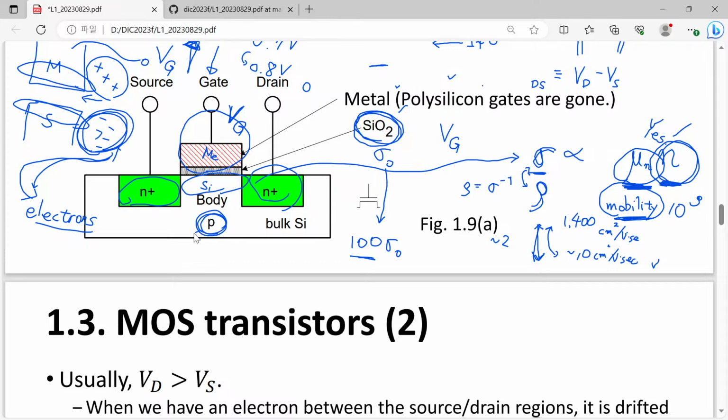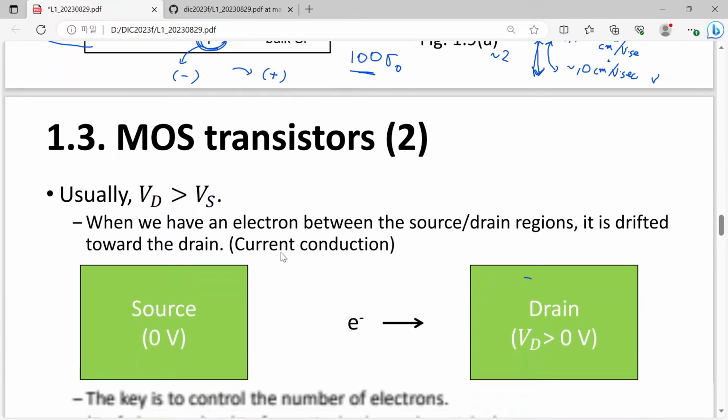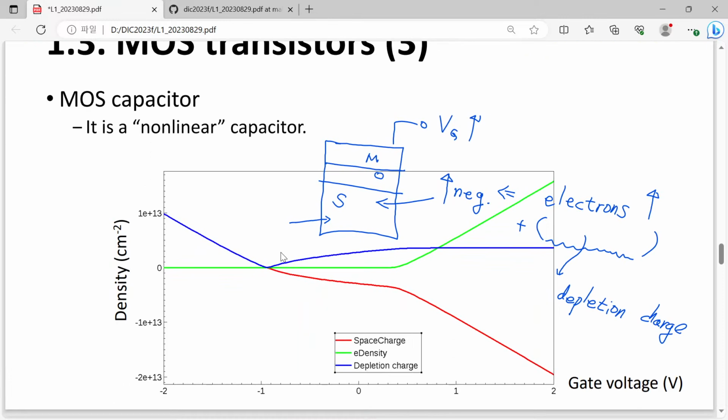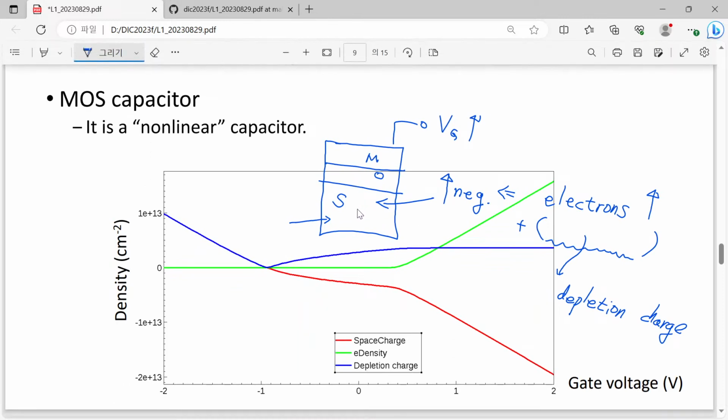P-type impurities means that the atoms are negatively charged. Instead of that, they provide some holes in this silicon crystal structure. So this system can be regarded as what? Here we have negatively charged atomic cores, and there are holes, without this upper part, oxide and metal.